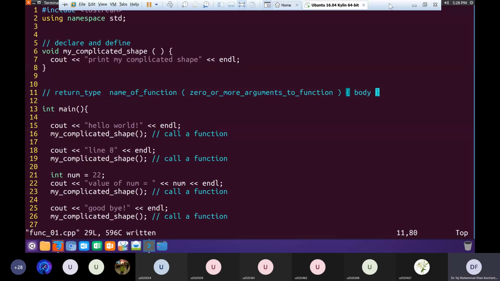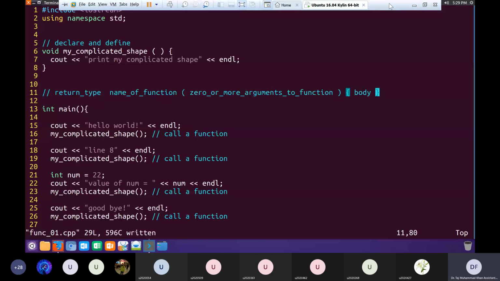In that function from line 6 to 8, between the parentheses there is nothing. So it has 0 arguments. Good. How many lines of code does the body of this function contain? 1. Very good.